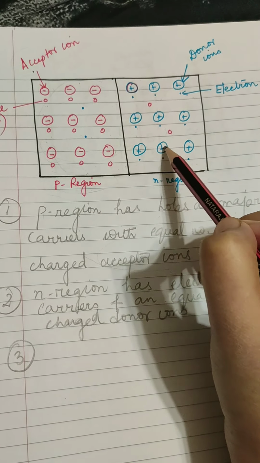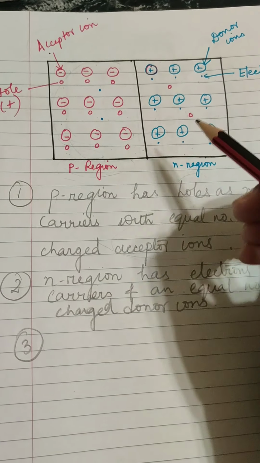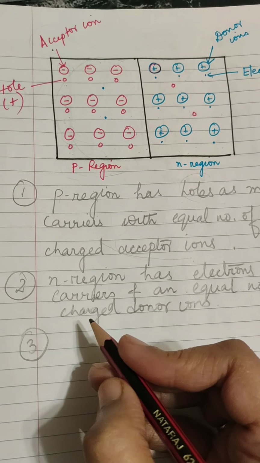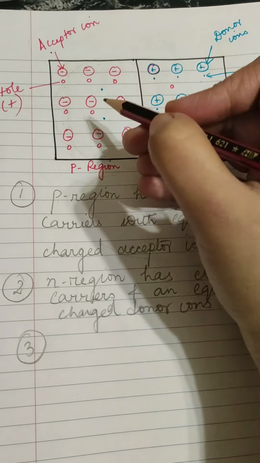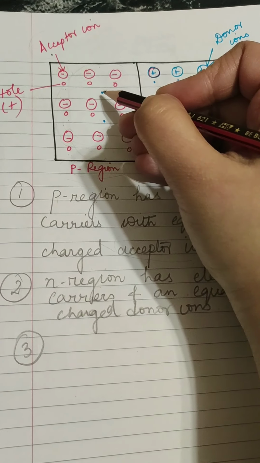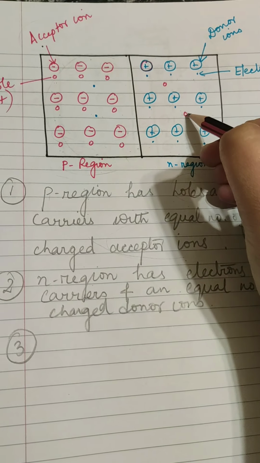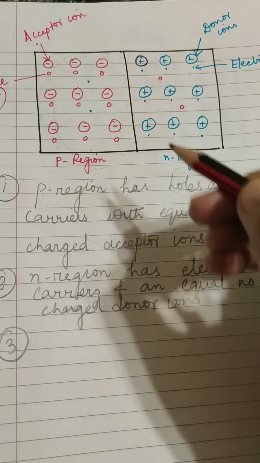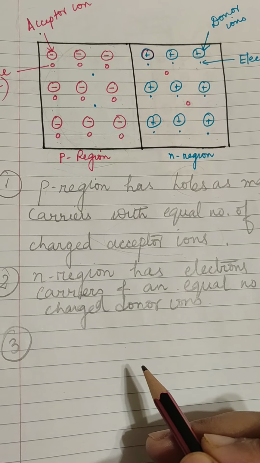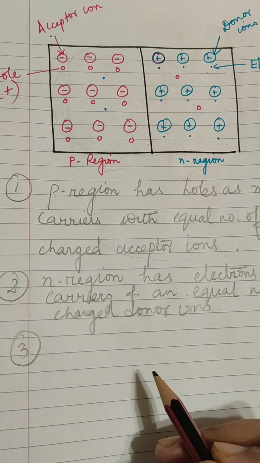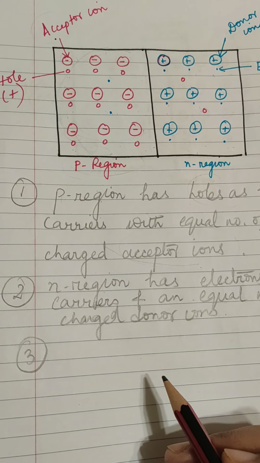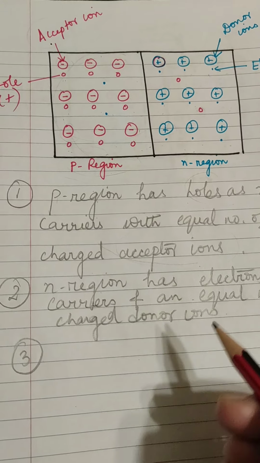In addition to the majority charge carriers, which are holes in the p region and electrons in the n region, there are a few minority charge carriers. Minority charge carriers means electrons in the p region and holes in the n region, which are thermally generated by breaking of covalent bonds.